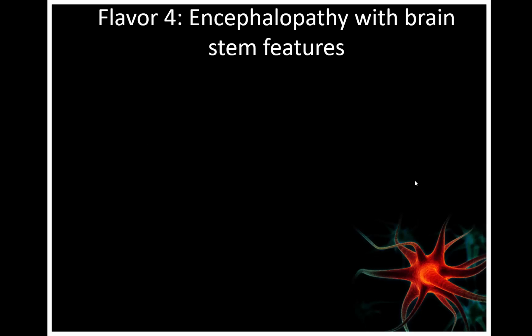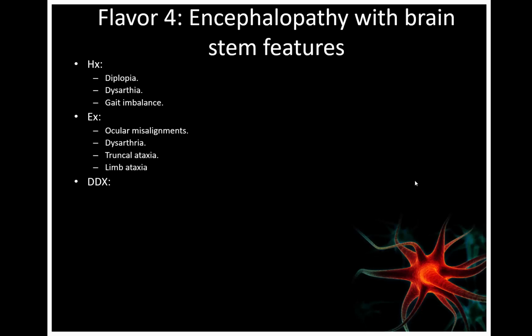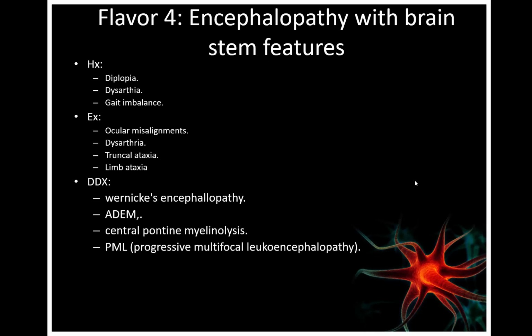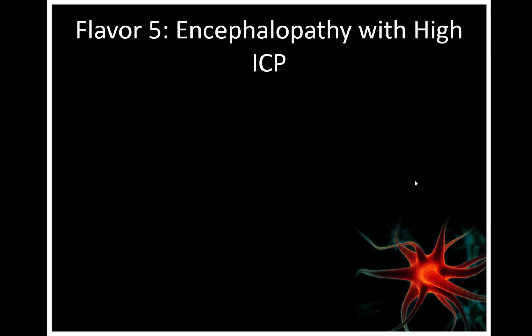The fourth flavor is encephalopathy with brain stem features. In the history, the patient might complain about double vision, dysarthria, gait imbalance, and in the examination, the patient might have ocular misalignment, dysarthria, truncal ataxia, limb ataxia. The differential diagnosis of this flavor includes Wernicke's encephalopathy, like vitamin B1 deficiency, ADEM, acute disseminated encephalomyelitis, central pontine myelinolysis, PML, progressive multifocal leukoencephalopathy, Bickerstaff encephalitis, venous sinus thrombosis. The fifth flavor is encephalopathy with high intracranial pressure features.